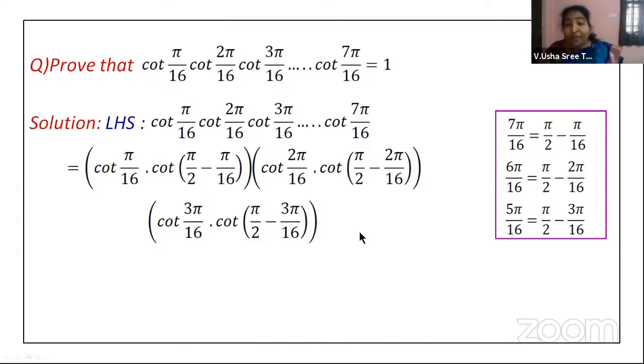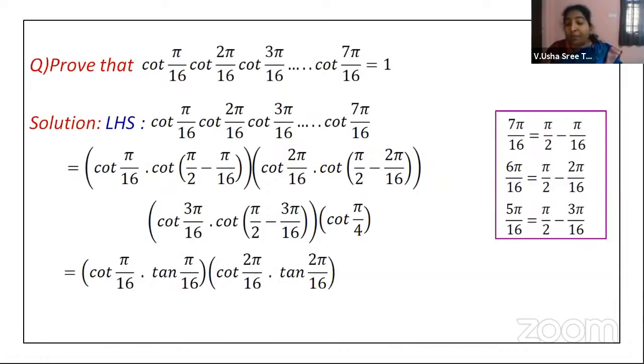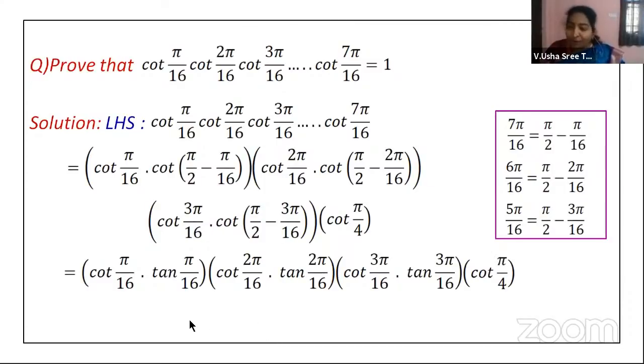Now what is left? 4 pi by 16 we didn't take. See, this is 7 pi by 16, this is 6 pi by 16, this is 5 pi by 16. 4 is missing, so we will write it. So cot 4 pi by 16 is nothing but cot pi by 4. Okay. Now we will replace the 90 minus thetas with their formulae, children. So cot pi by 16 into tan pi by 16, cot 2 pi by 16 into tan 2 pi by 16, and cot 3 pi by 16 into tan 3 pi by 16, into cot pi by 4. What is cot pi by 4? Cot 45. Cot 45 is 1.